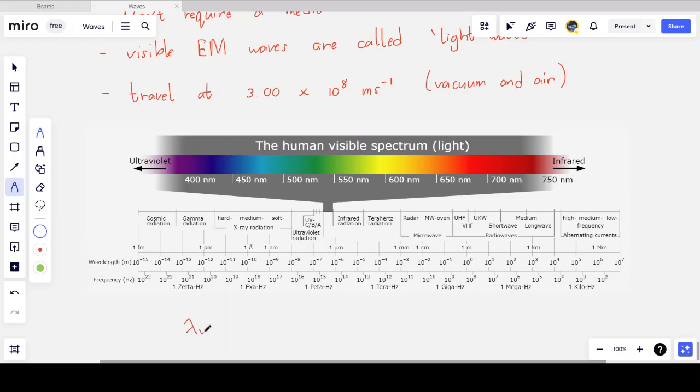And the range of wavelengths for visible light, and this is another fact that you need to know, is between 400 nanometers, which is violet, to 700 nanometers, as you can see in the diagram, which is red, closer towards infrared. That's the only range, a tiny band that humans can actually perceive. And then we go on to higher wavelengths, meaning lower frequencies, and hence lower energies as well. Infrared, microwaves, radio waves, and then higher wavelength radio waves.